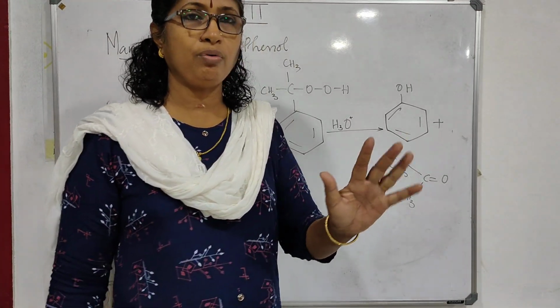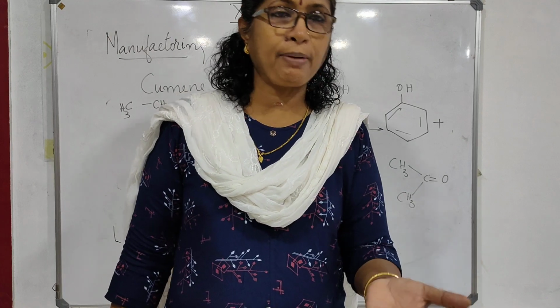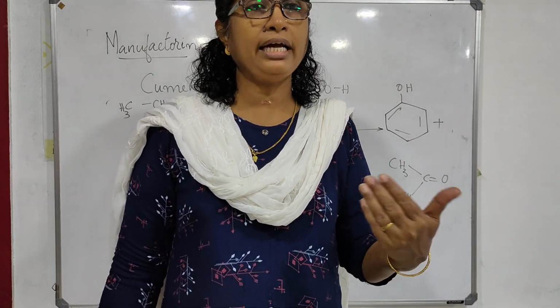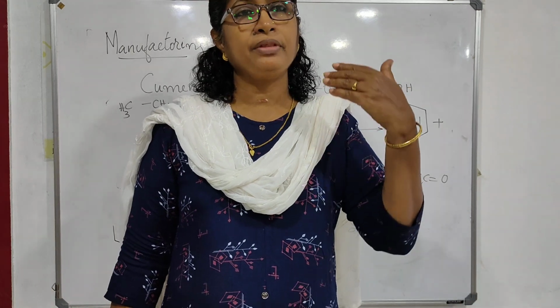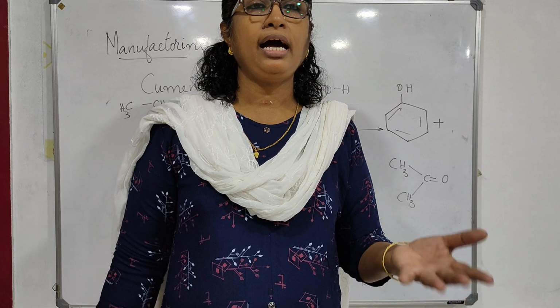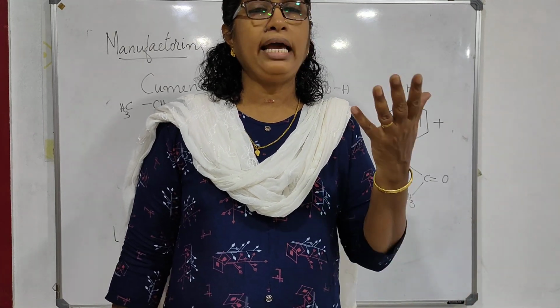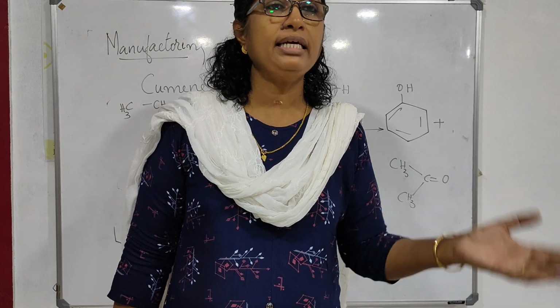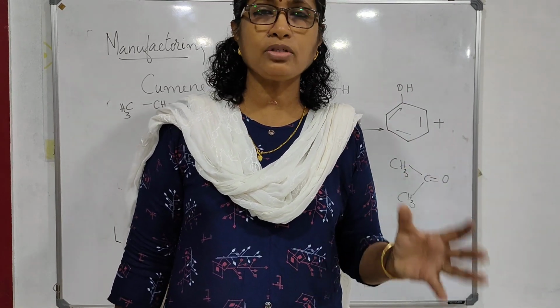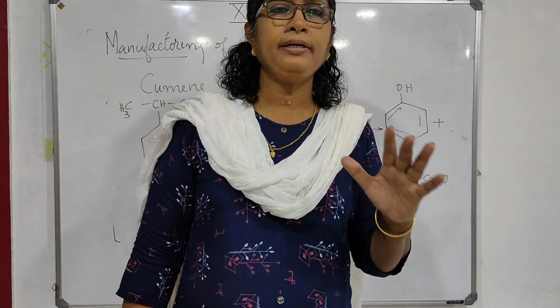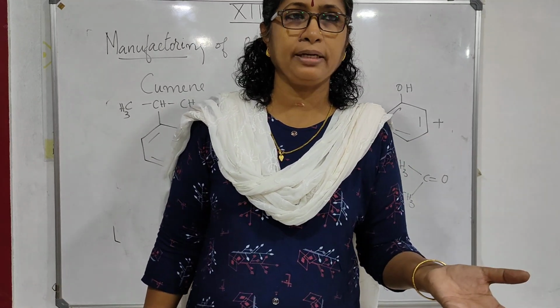We have seen how alcohols can be prepared from alkenes, by hydration and using hydroboration and oxidation. Then from carbonyl compounds by their direct reduction. Aldehydes on reduction will give a primary alcohol, and a ketone on reduction will give a secondary alcohol. Then carboxylic acids also can be converted to alcohols by reducing them.